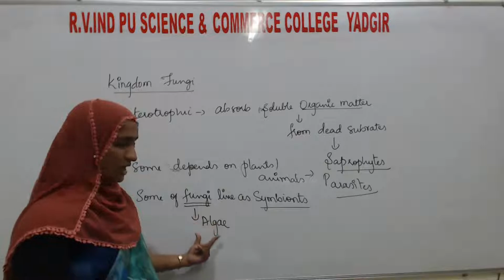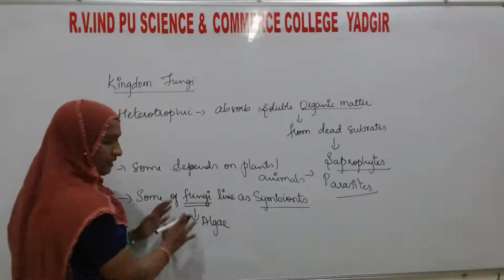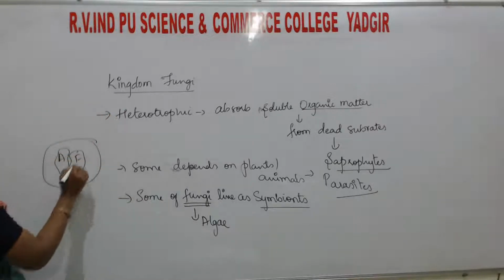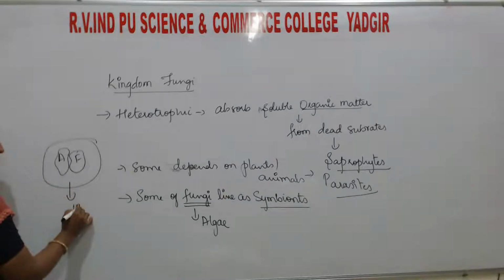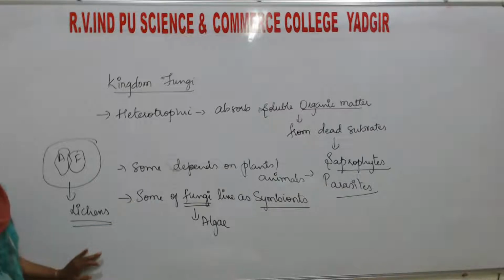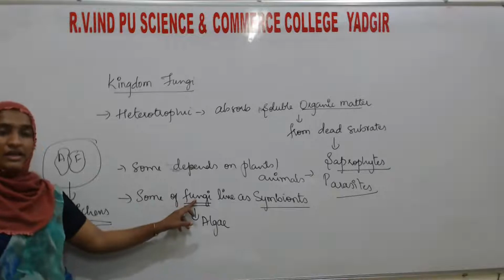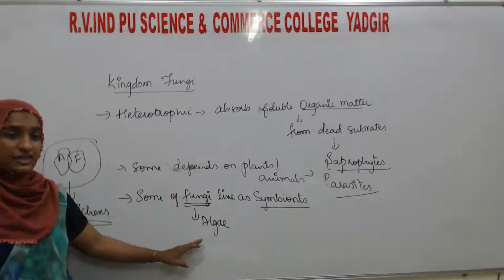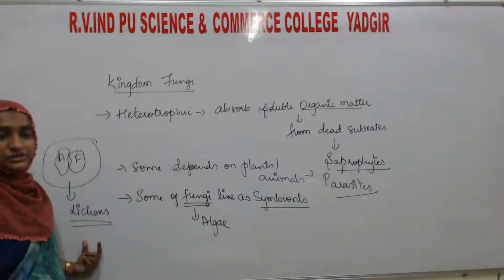If fungi and algae live as symbionts, then that whole structure, with the algae and the fungi, we call the lichens. What is lichens? Fungi associated with algae is known as the lichens.